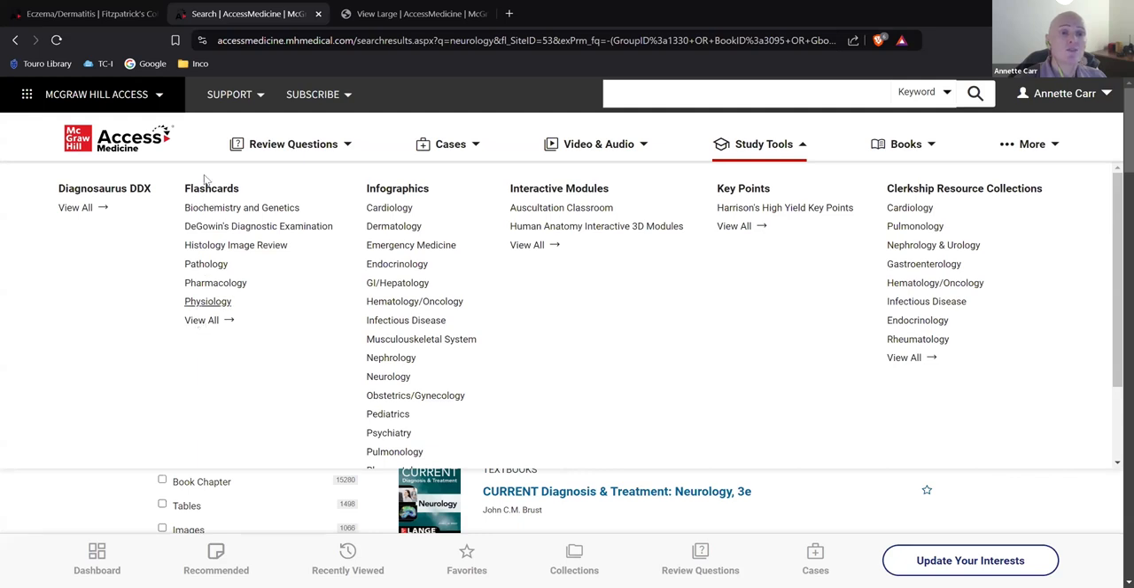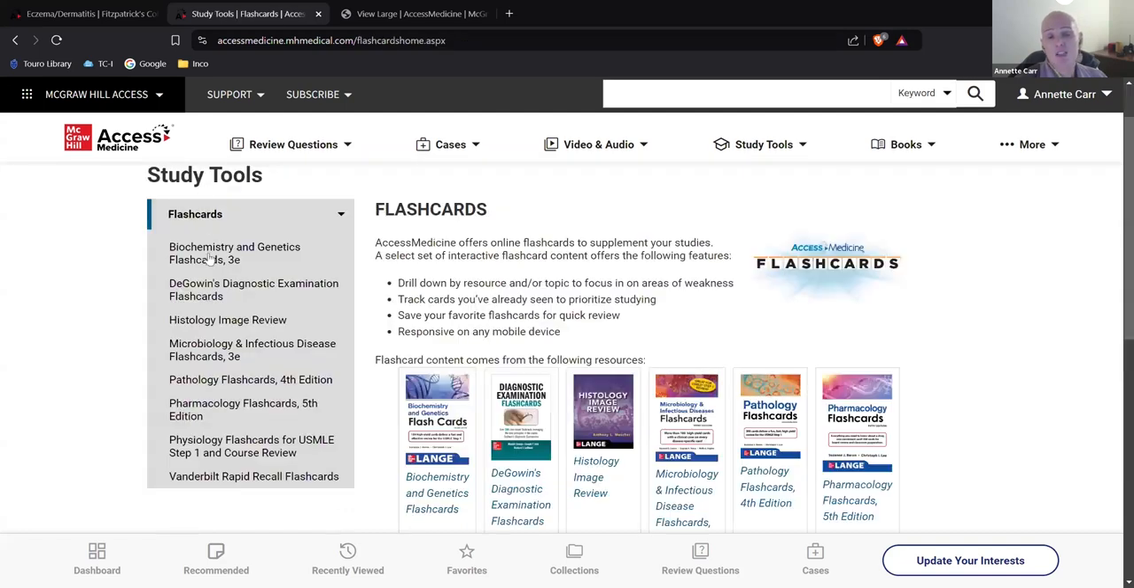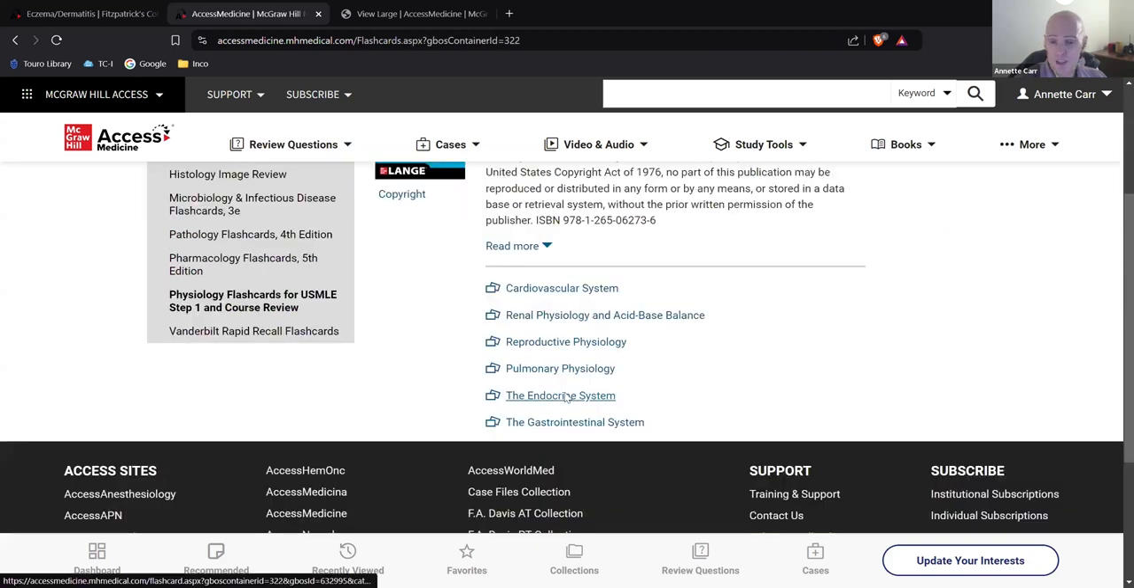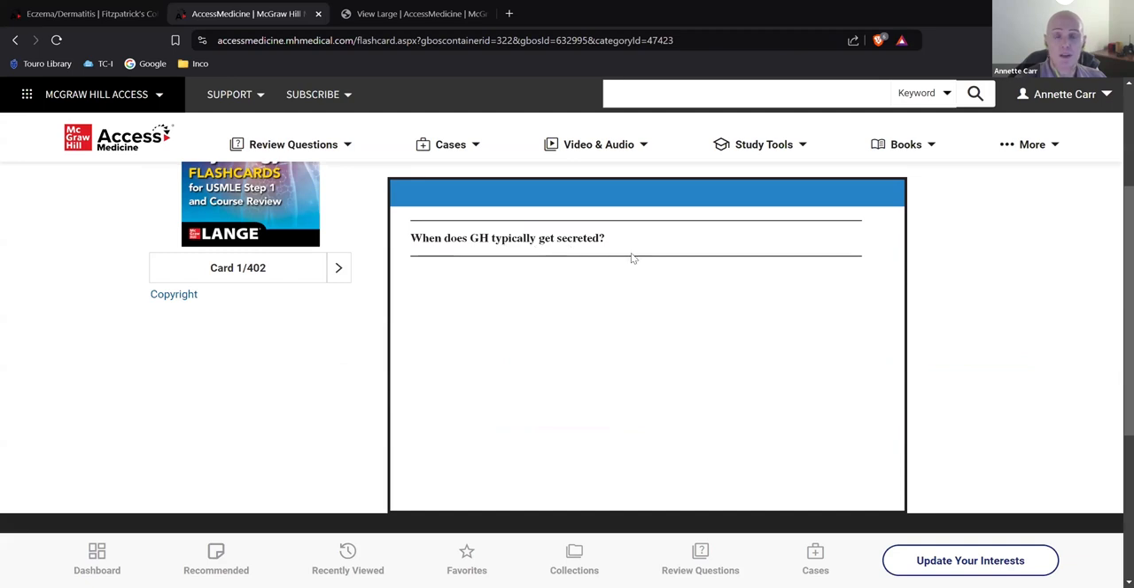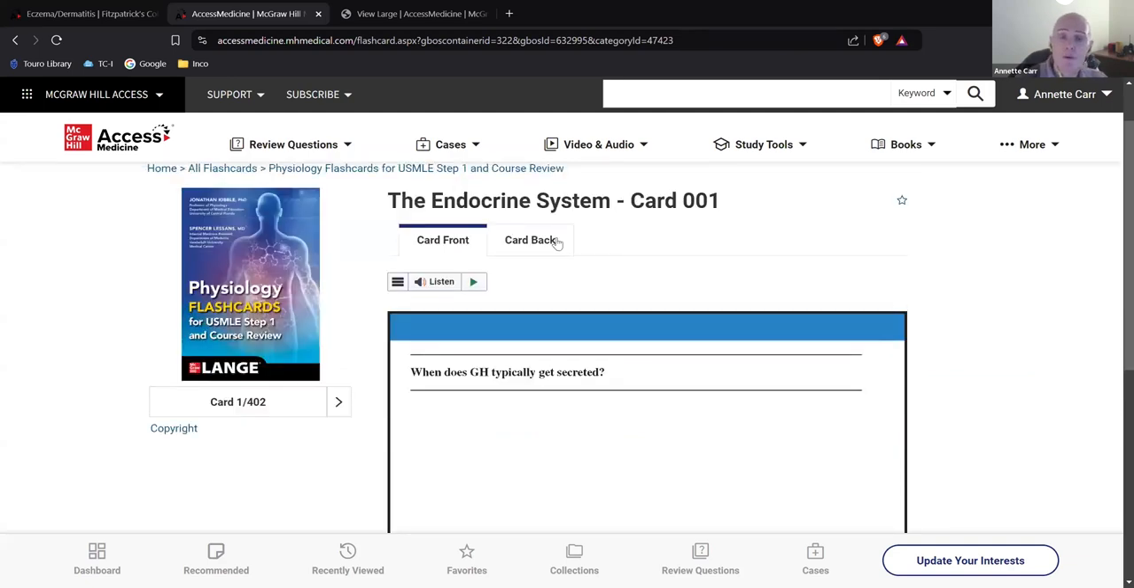So if I go to my flashcards list here and I go to view all, okay, let's suppose I'm going to use, let's do physiology flashcards. Okay, and I'm going to use the endocrine system. So what we have here is the front of the card and the back of the card. Here we have, when does GH typically get secreted? I don't even know what that is, but you guys probably know. And then I can look at the back of the card here, and it'll give me the answer.